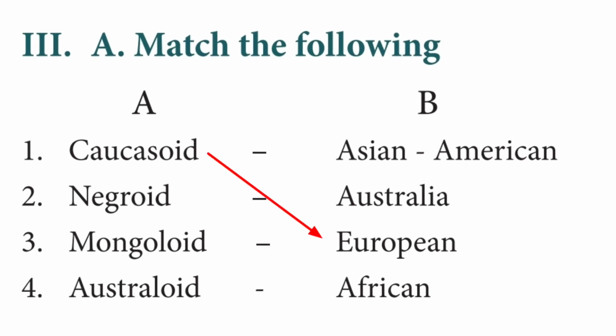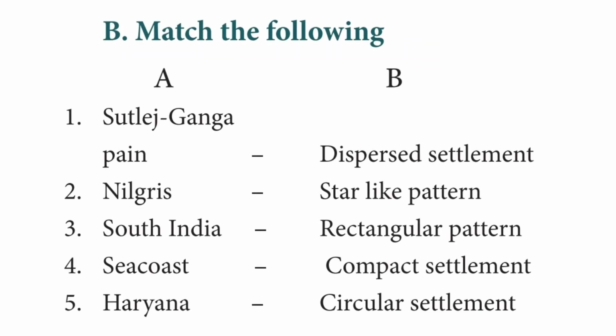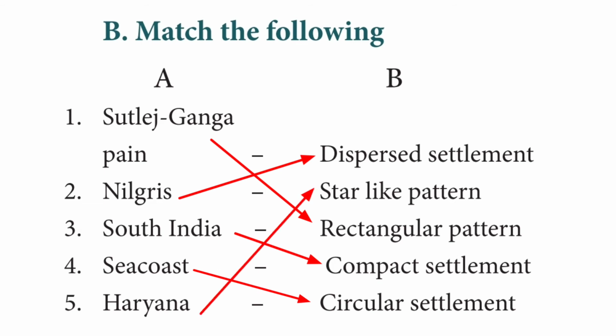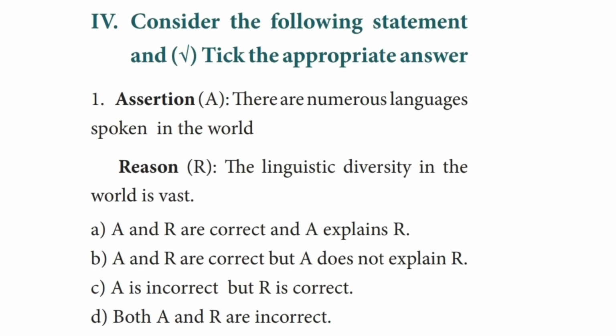A. Caucasoid, European; Negroid, African; Mongoloid, Asian; Australoid, Australia. B. Match the following. Sutlej Ganga Plain, rectangular pattern; Nilgiris, dispersed settlement; South India, compact settlement; sea coast, circular settlement; Haryana, star-like pattern. The fourth Roman letter is consider the following statements and tick the appropriate answer.